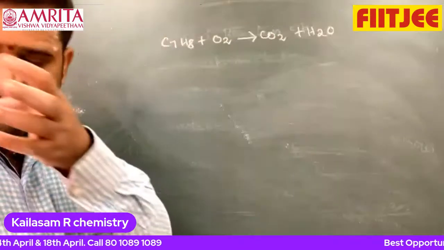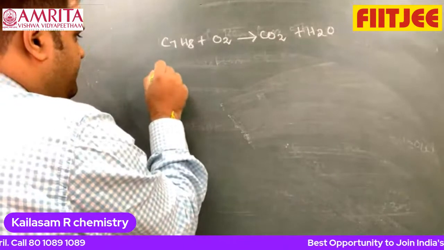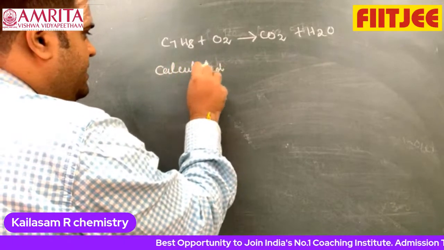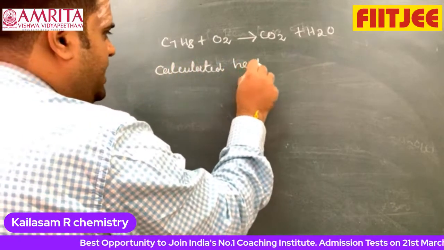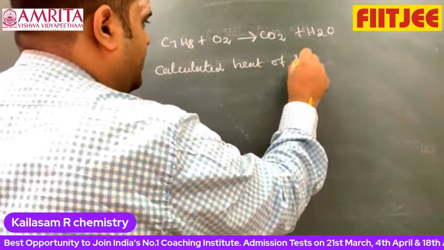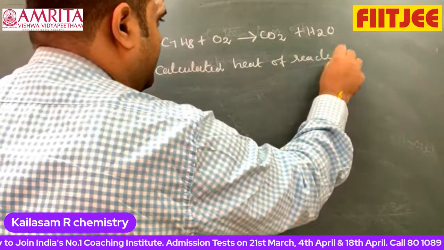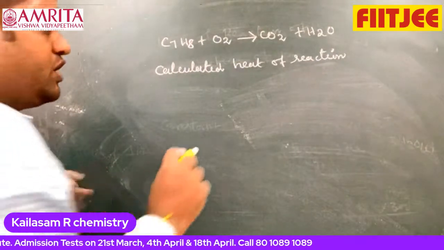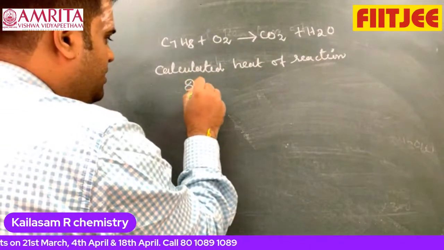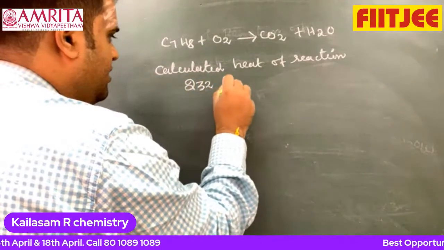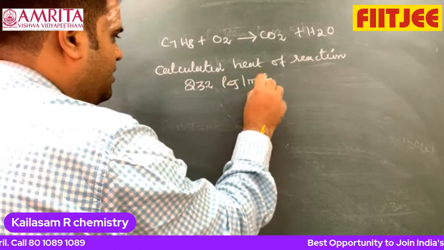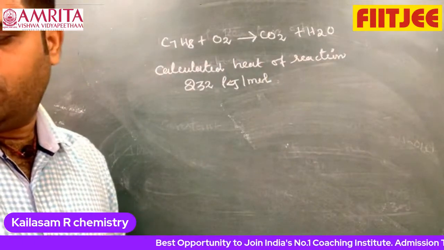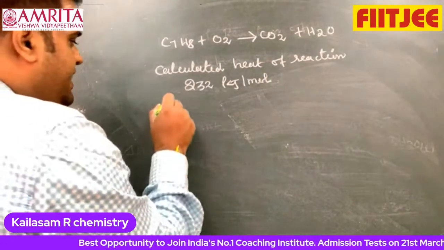They are asking to calculate the heat of reaction, or heat of combustion. Calculated heat of reaction is 232 kilojoule per mole, and observed heat of reaction